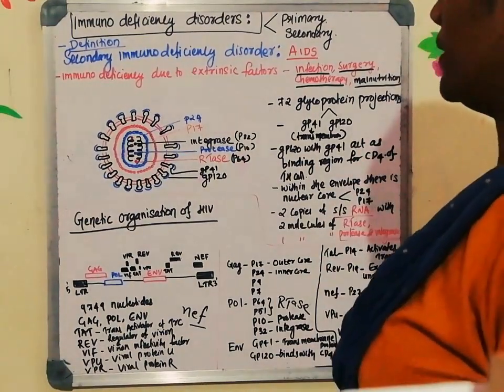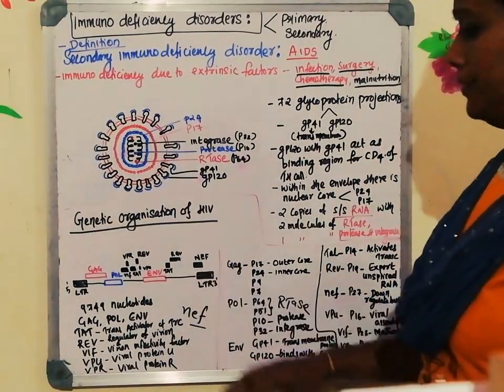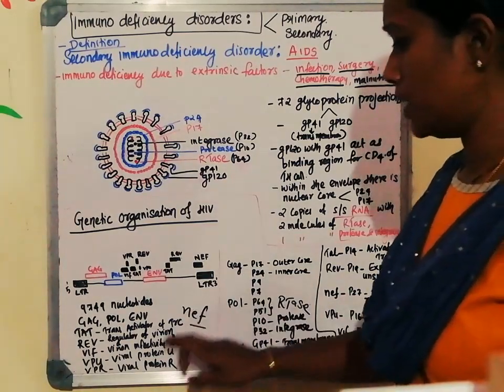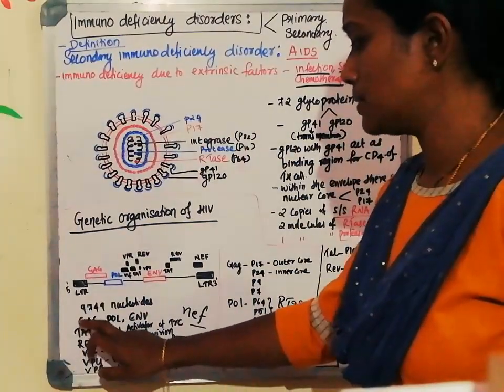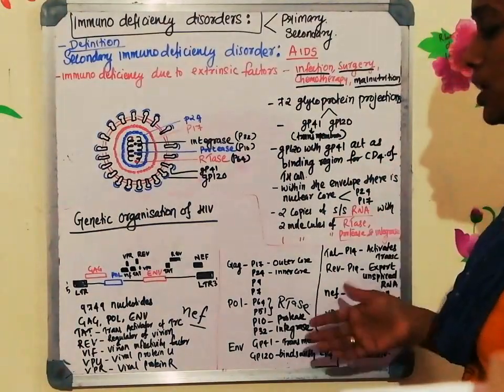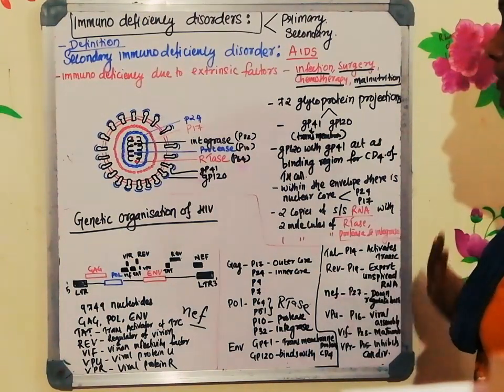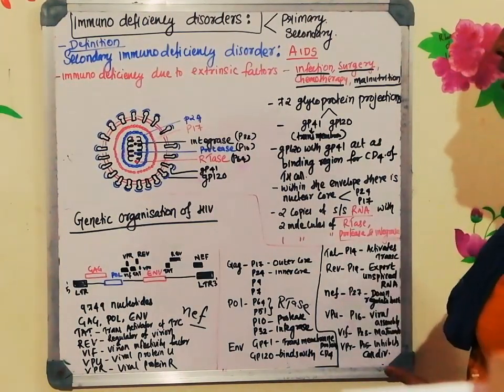These are the different genes which are there in the HIV genome. If you look into the diagram, we can see 1, 2, 3, 4, 5, 6 plus 3. 3 major genes plus 6 extra or accessory genes are there which are needed for the complete life cycle of the HIV virus to happen within the host.